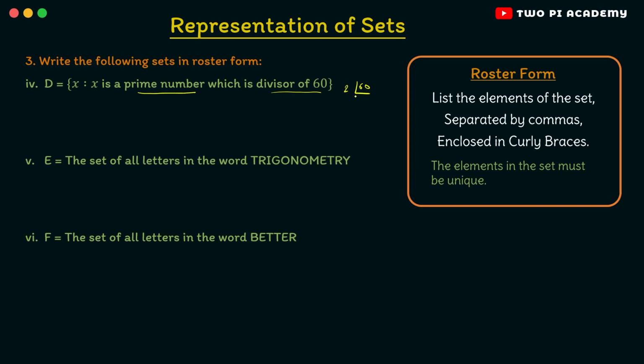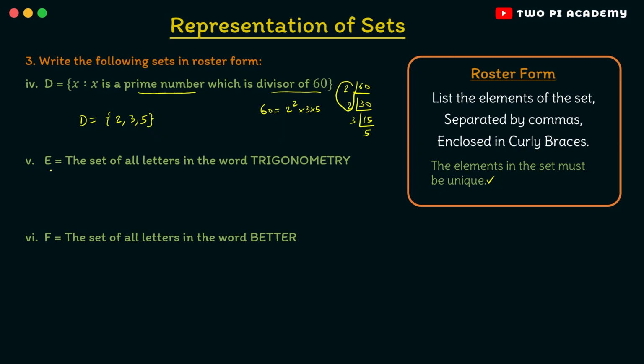So first you can divide this by the prime number 2 which gives us 30, and finally again dividing by 2 you get 15 which is nothing but 3 into 5. So therefore you can write 60 as 2 squared into 3 into 5. So here when listing that, the prime numbers are 2, 3 and 5, right? But you might ask, here it is divisible by 2 twice, then why did we only write once? That is because, as we have said, the elements in the set must be unique. So that's why we only write 2 once. And this is our set capital D in the roster form.